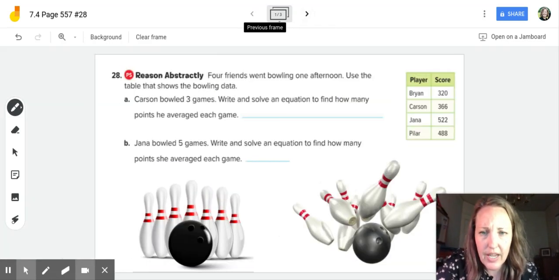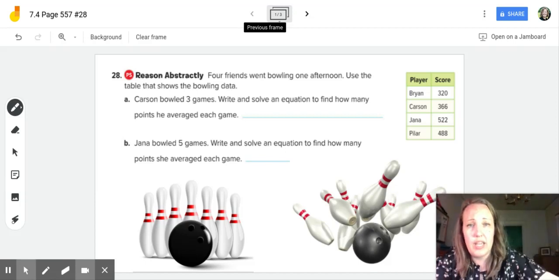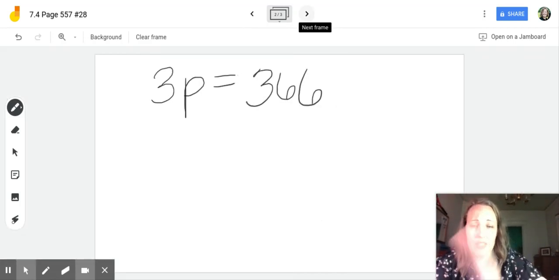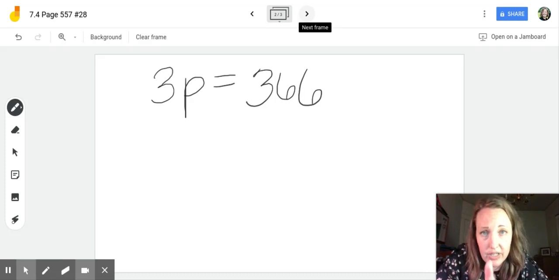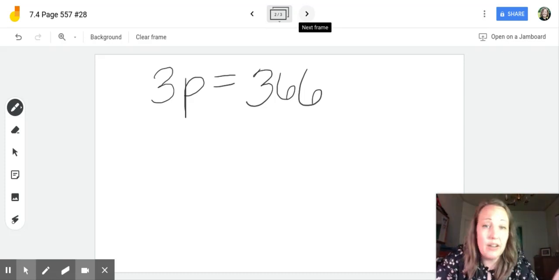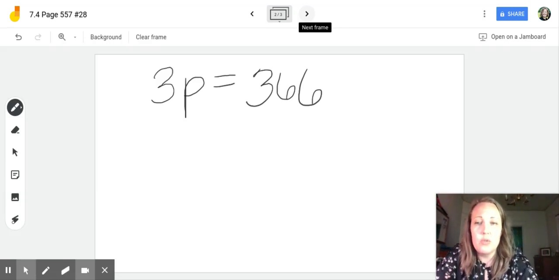Why would they ask this question? Oh, I guess they said averaged, because in my bowling games, I don't score exactly the same number of points each game. But in this case, we're going to get the average. The average is to add up your total points and divide by how many there were. So we're going to divide both sides by 3.